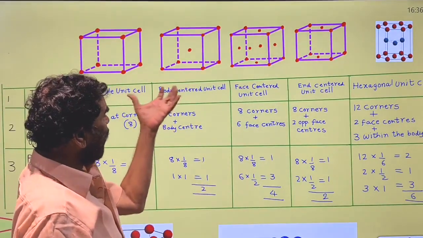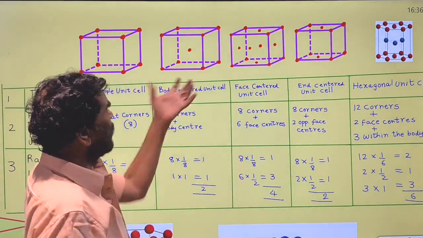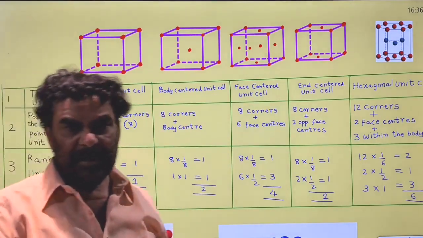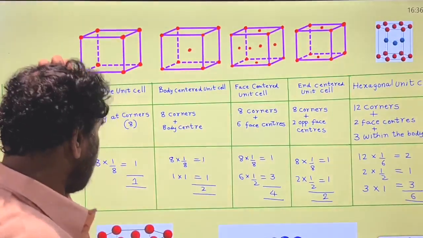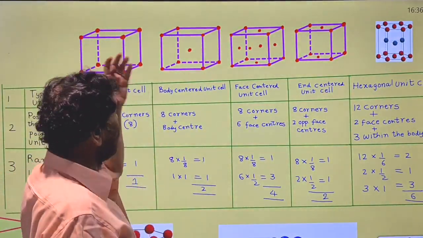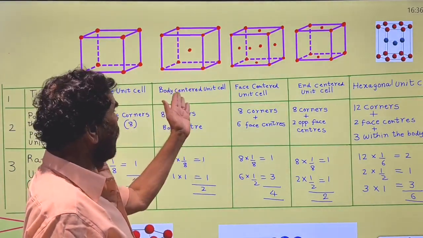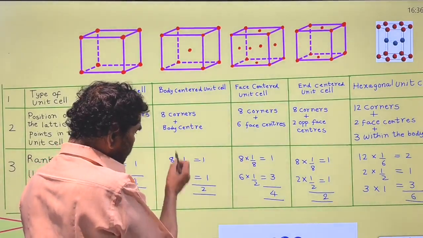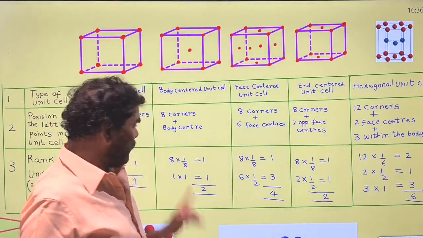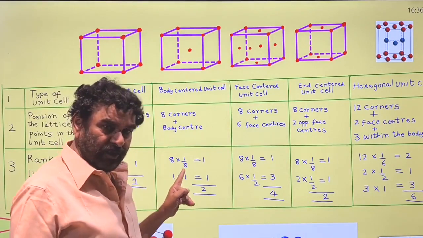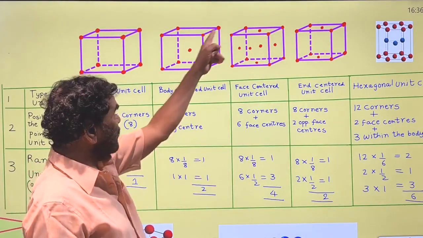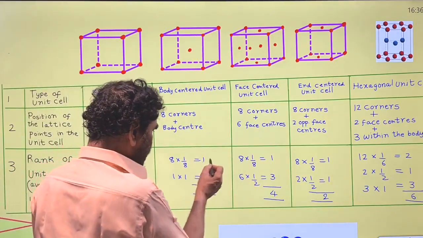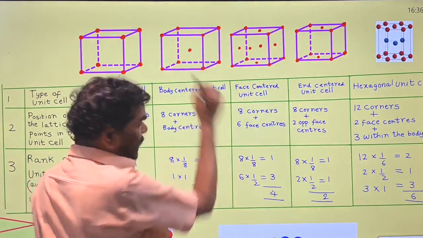How many atoms are involved in the formation of one unit cell? We take their contributions into consideration. There are 8 corner atoms, and each corner atom's contribution is 1/8 because it is common to 8 unit cells. 8 into 1/8 is 1, and the other one is the body center.